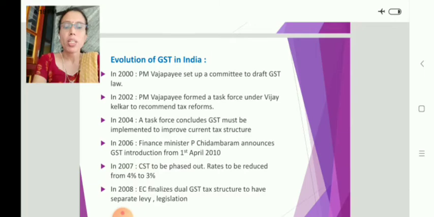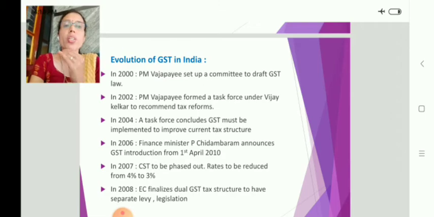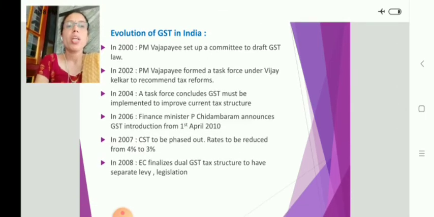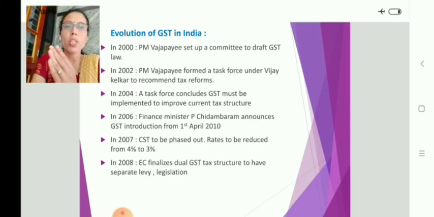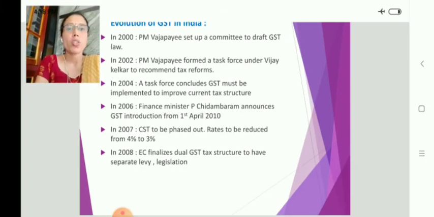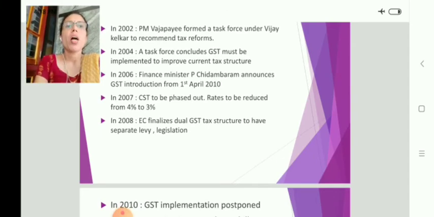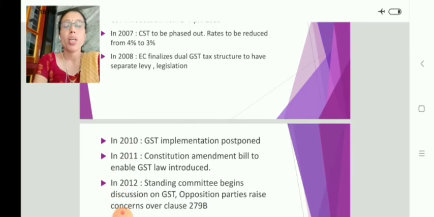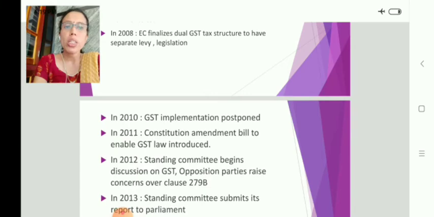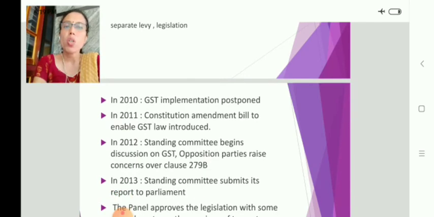But it is not implemented. In the year 2006, the then Finance Minister P. Chidambaram announces GST introduction from 1st April 2010. He announced that from 1st April 2010, GST is implemented in India, but it did not happen. In 2007, CST to be phased out, rates to be reduced from 4 to 3%. In the year 2008, dual GST tax structure to have a separate levy and legislation. In the year 2010, GST implementation postponed because of certain reasons, and in the year 2011, Constitution Amendment Bill to enable GST law is introduced.